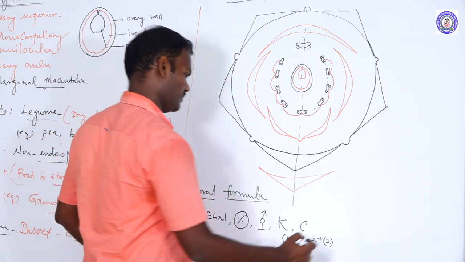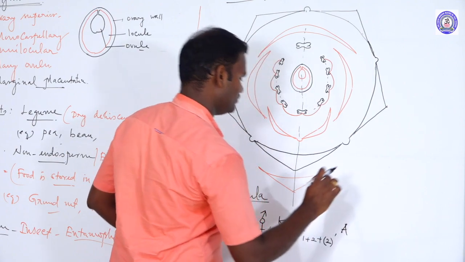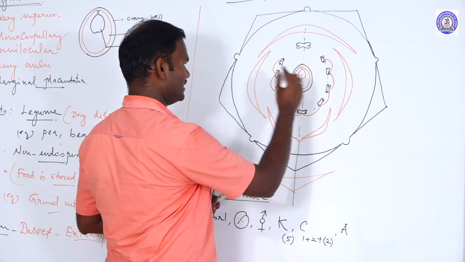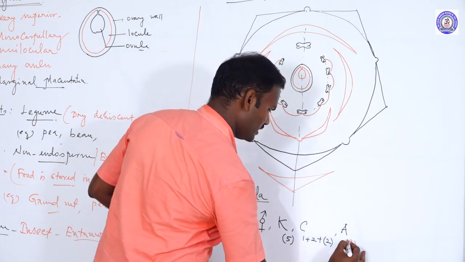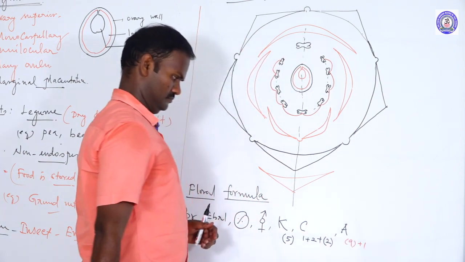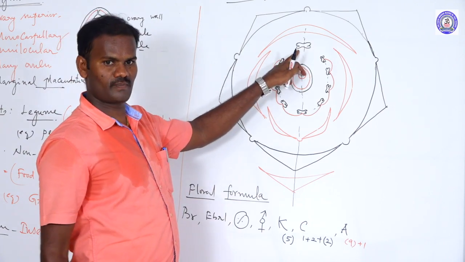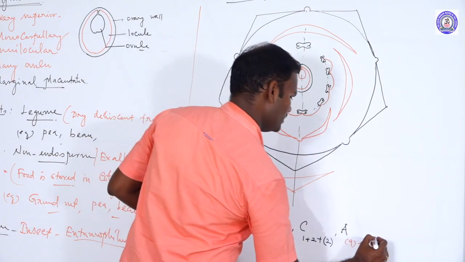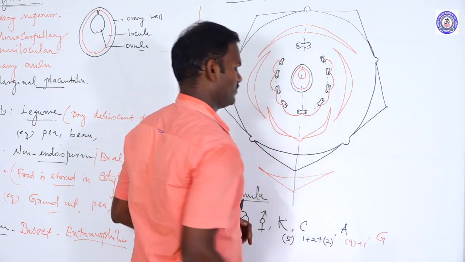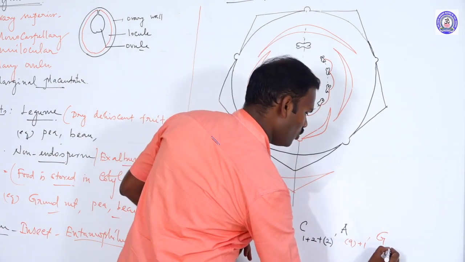5 petals. If you take the androecium, the number of stamens is 10, but 9 stamens are fused together, plus 1. Only one stamen, the posterior stamen, is free. Next, the gynoecium. How many carpels? Only one.